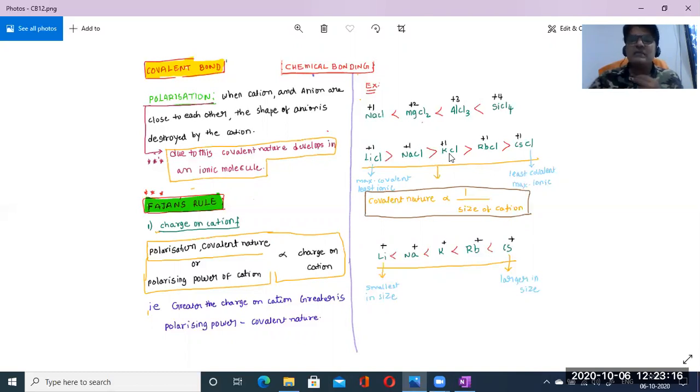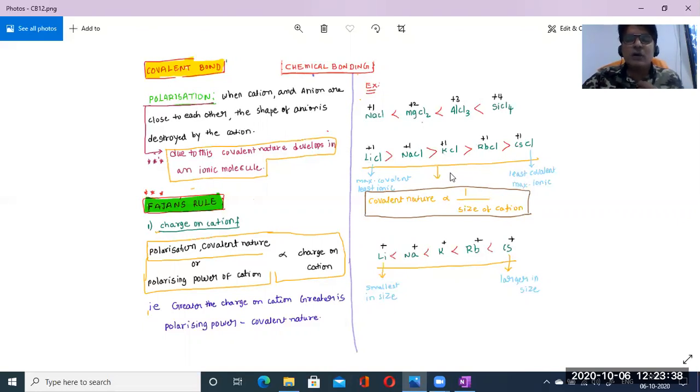In that group, the elements and the halides are also the same: chlorine, chlorine, chlorine, chlorine, like that. Then we need to check the size of the cation. In the groups we need to check the size of the cation. So lithium, sodium, potassium, rubidium, cesium. Obviously we know one nature, but what is that?